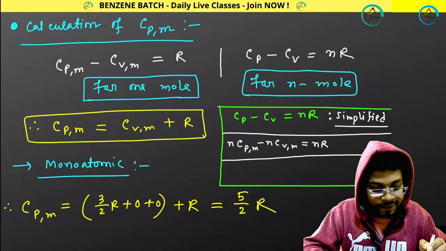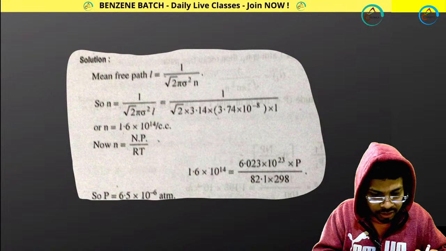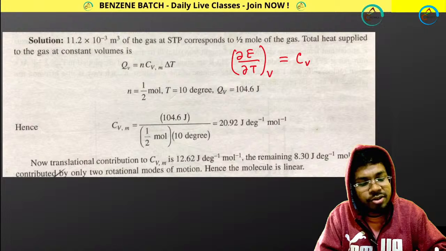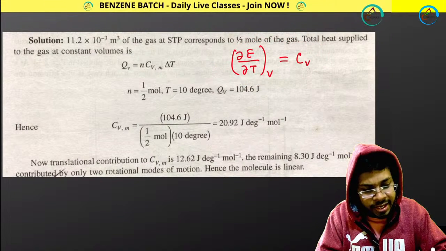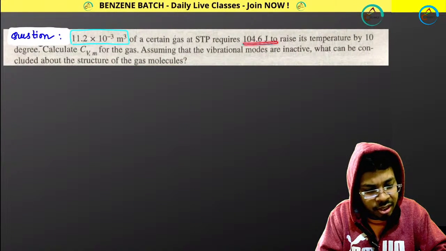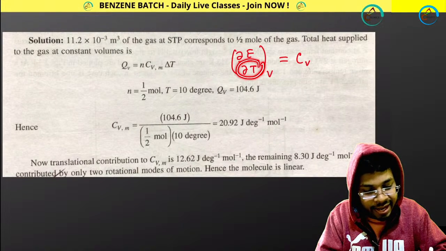So come back once again. Let me clear this. Yes, it is your del E by del T at constant V. So what does it mean? It means for this joule, del T is 10. Perfect.